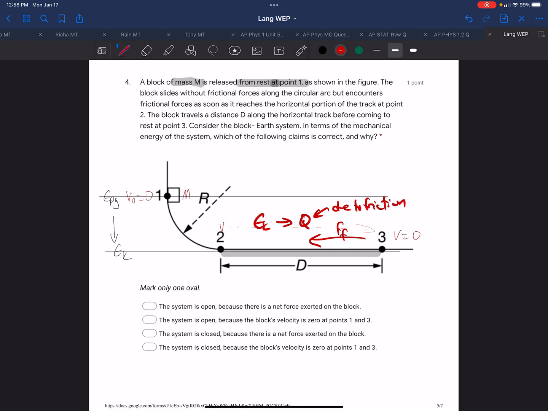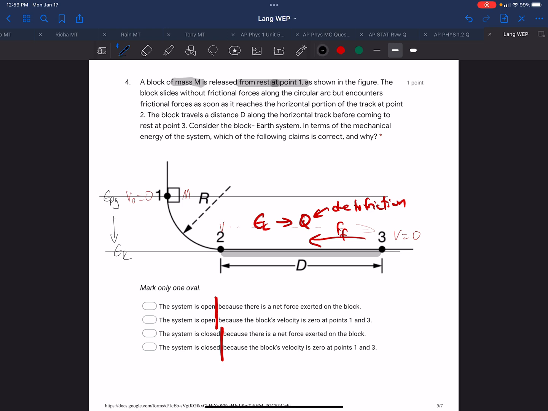So now the question that's being asked is, consider the block Earth system. In terms of the mechanical energy of the system, which is not thermal energy, which of the following claims is correct? Is the system open, or is it closed? That's the first thing for us to determine.